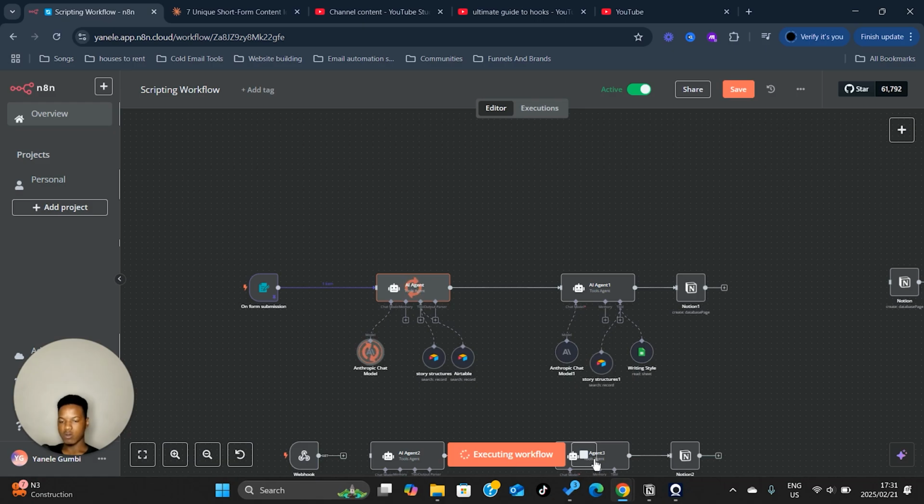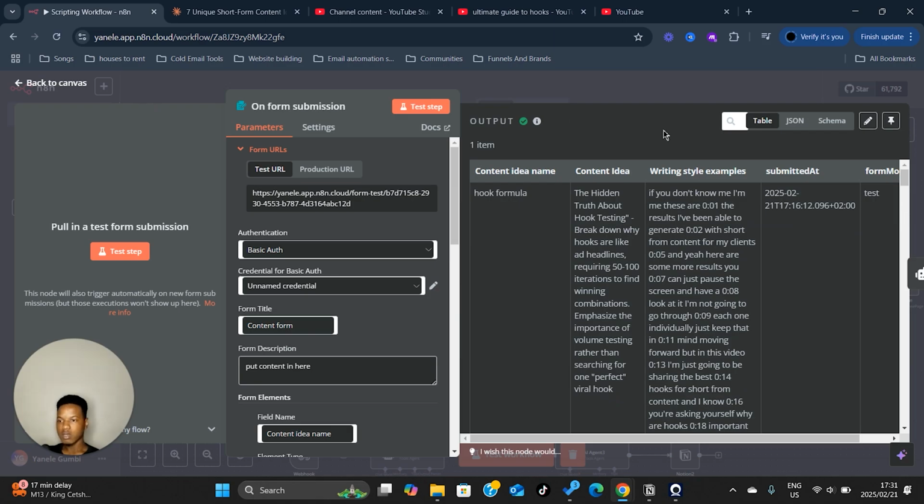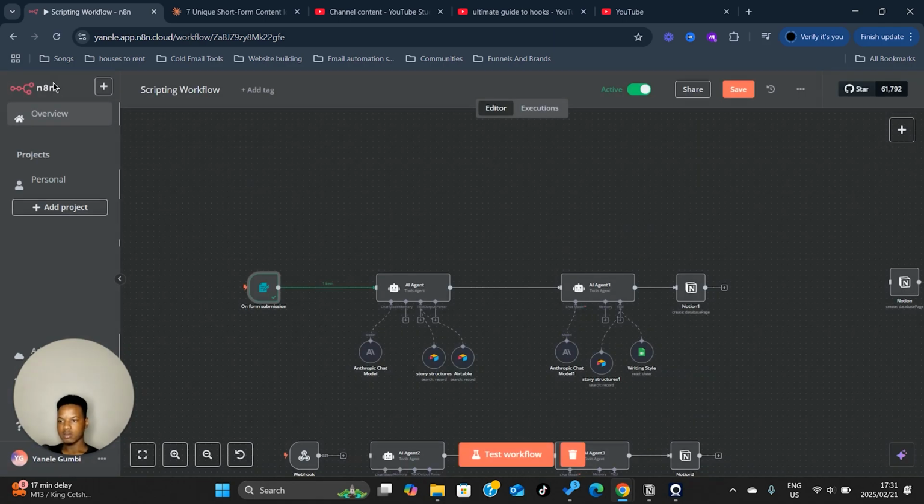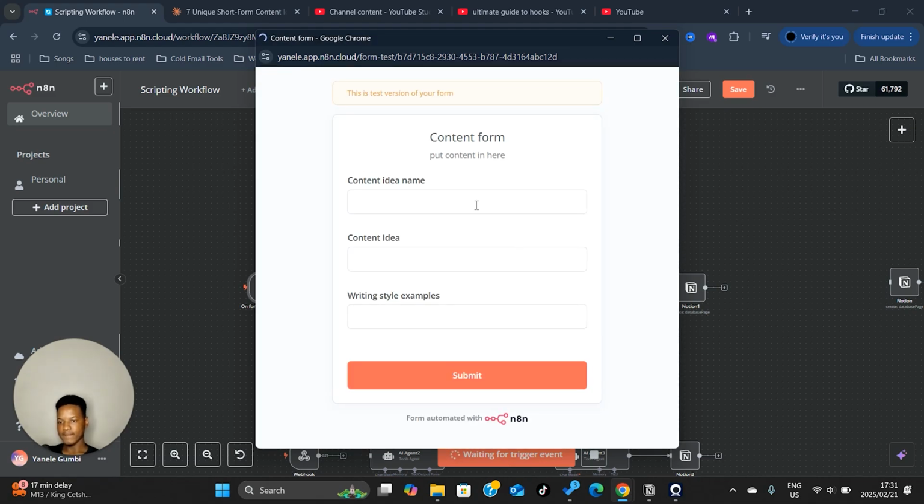Then it's going to, oh, flip. I'm going to stop this real quickly. Just unpin this data. This is going to be important for the future. So, yeah, you just unpin that, right? You're going to hit test workflow. Then this form is going to pop up.